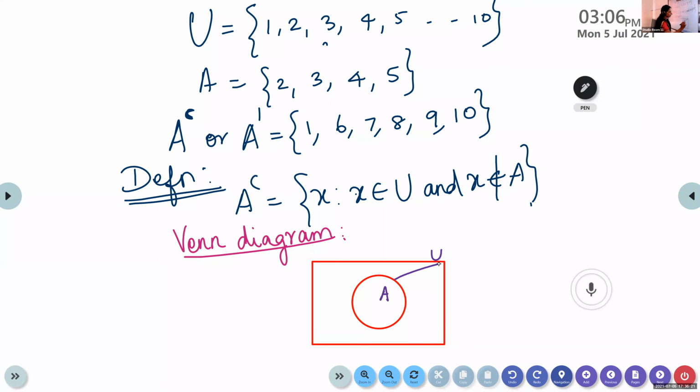Then A complement means only those elements which are not in A. That means this part. This part represents A dash. A dash means those elements which are not in A. Okay, this is the diagrammatic representation of A dash.